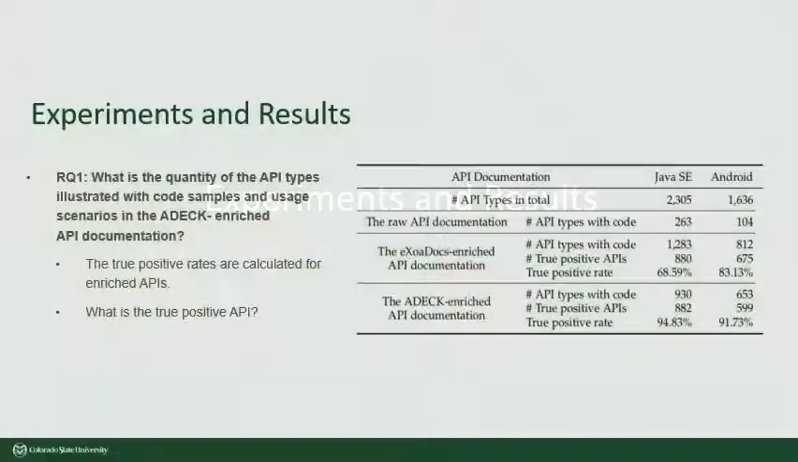Hi, I'm Nada. Moving to the experiments and the results of the study. 4 questions lead this experiment. The first research question is used to count the number of API types that are enriched with code samples and usage scenarios. This is applied on 3 different documentation, which are Raw API, Exodocs API, and ADECK API. Also, for this research question, the true positive rates are calculated.